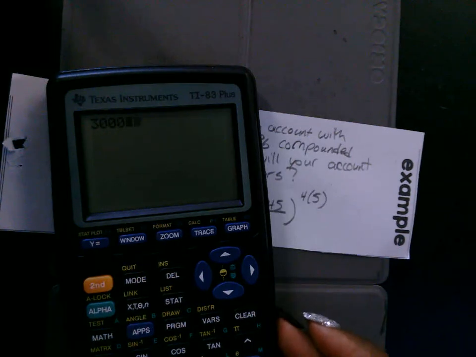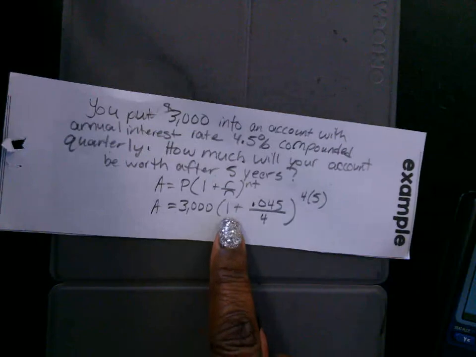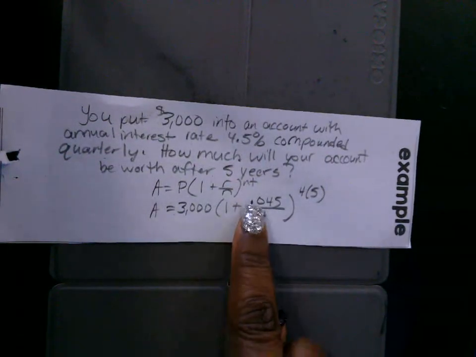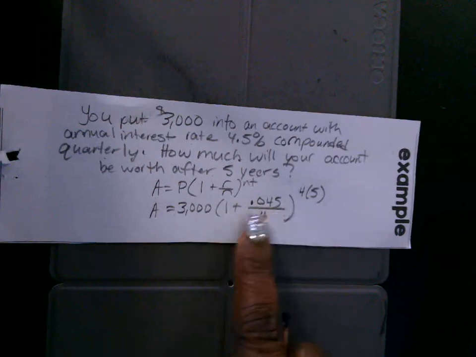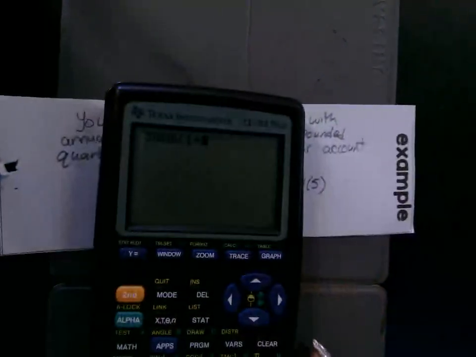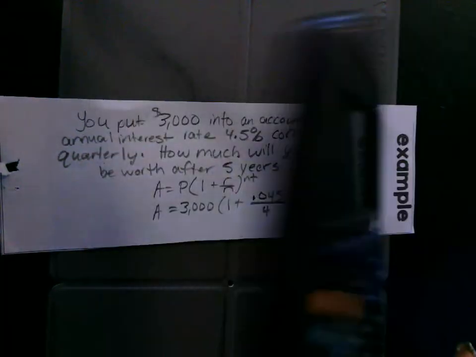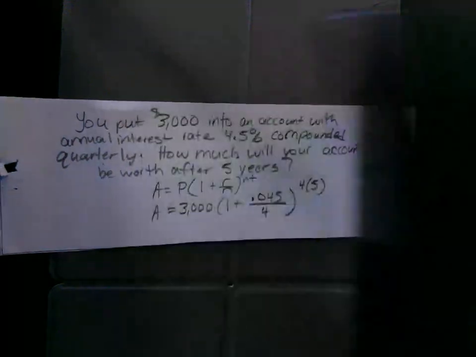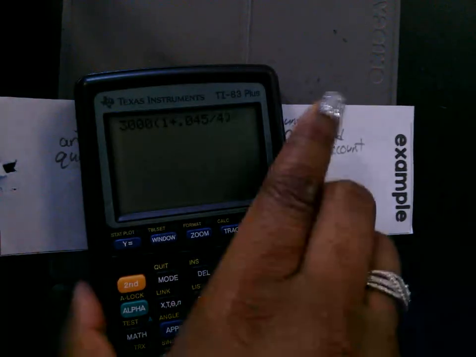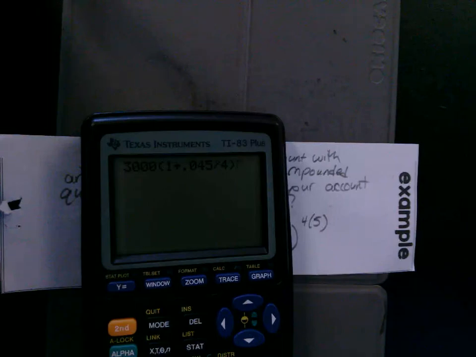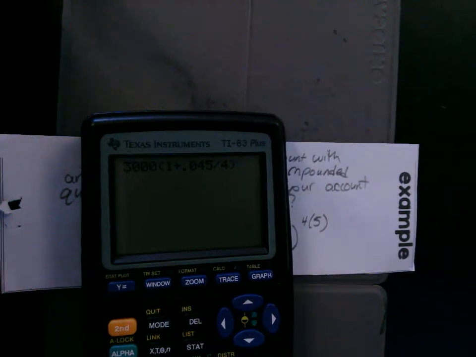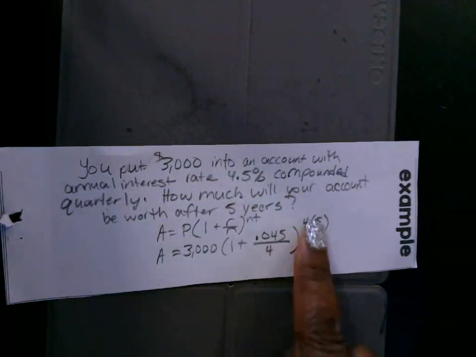All right. Parentheses. We're going to type in 1 plus, and now we have this fraction, 0.045 over 4. So we got 0.045 divided by 4. Close the parentheses. This goes in the parentheses, okay? Order of operations is going to do this part first and then add the 1. That's fine. Now we got raised to the 20th power.